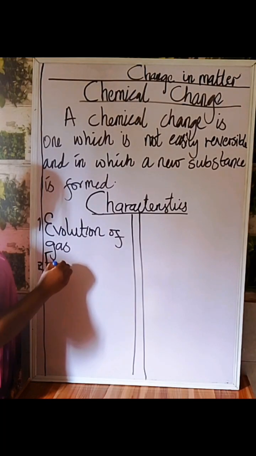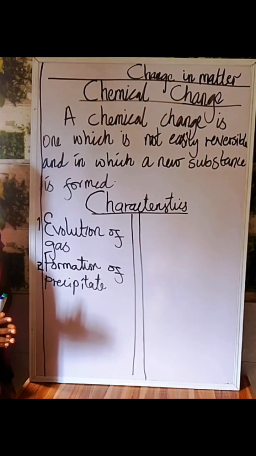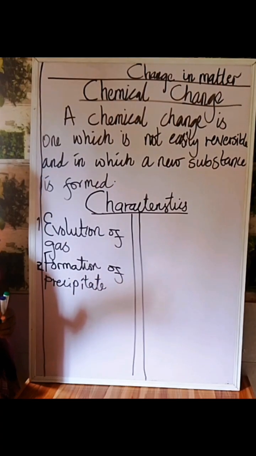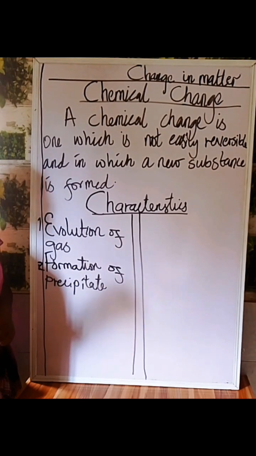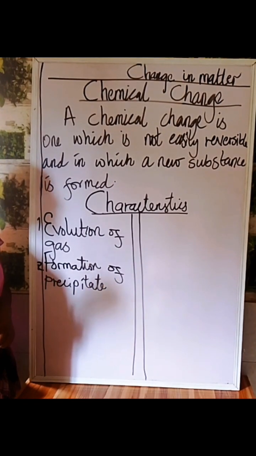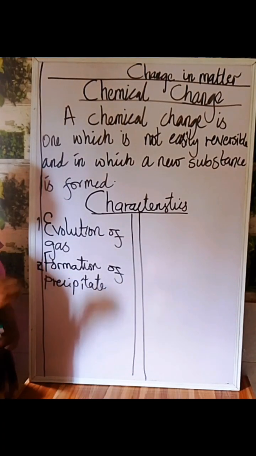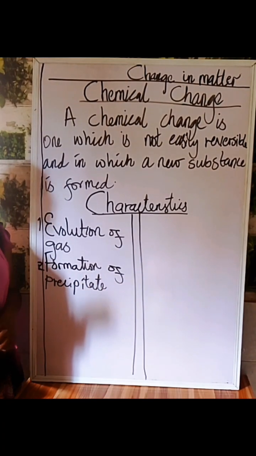formation of precipitates. Another keynote or characteristic of a reaction or a condition where a chemical change took place. Another characteristic that tells you that a chemical change has taken place is formation of precipitates. What do we mean by that?